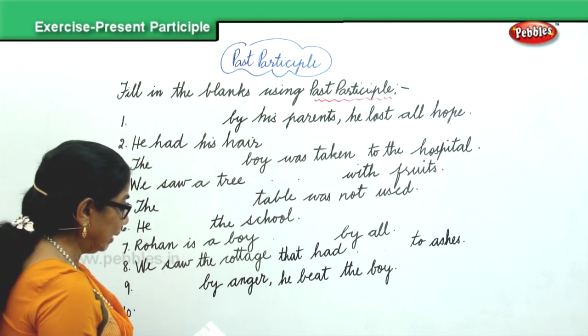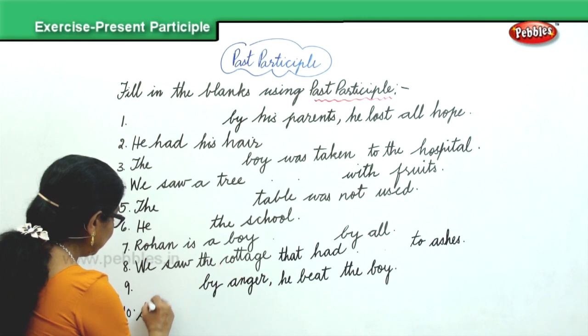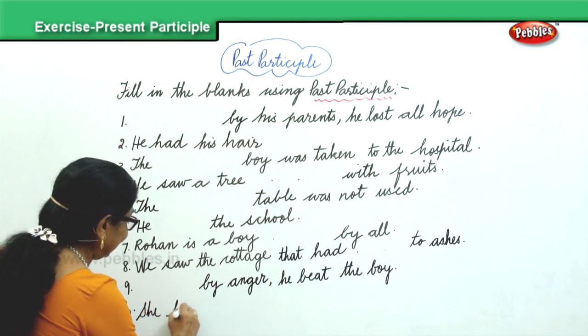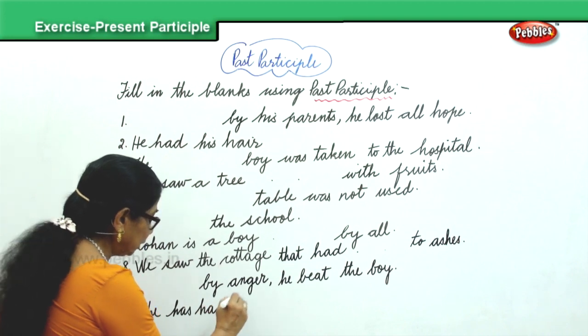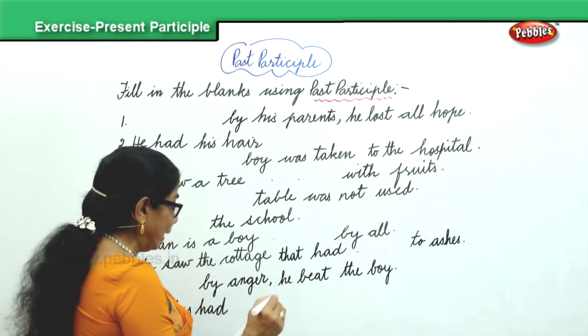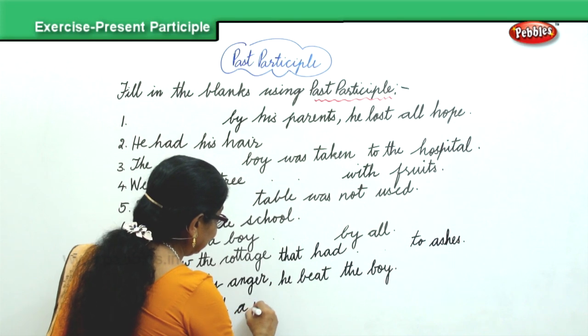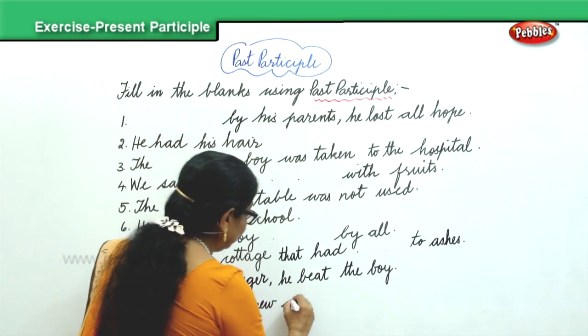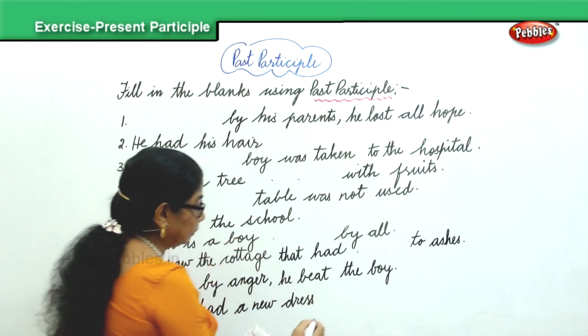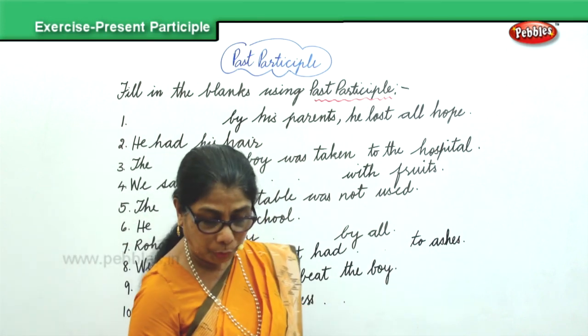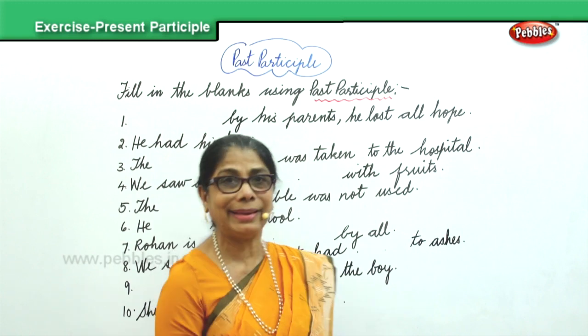She has had a new dress, dash. Now let's fill up all this carefully.